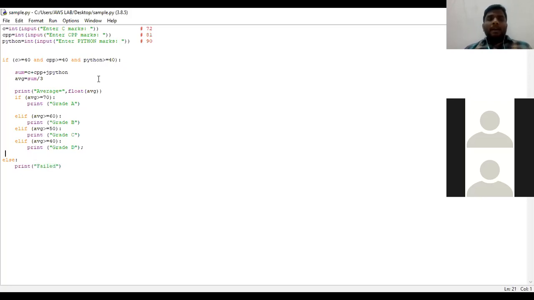See here, if this particular student has got 100 marks in C, and 100 marks in C++, and if he got 39 marks here, the condition will fail, right? Why? Because in every subject you need to get 40 marks. Here this if condition will fail, so automatically he will be considered as failed.